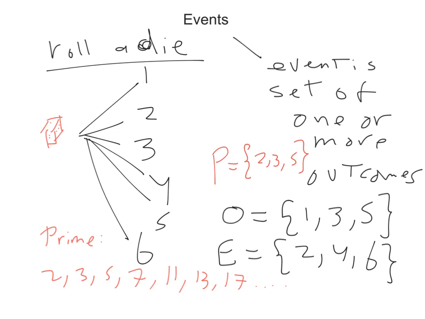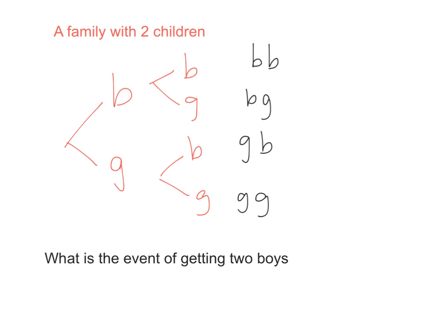Let us have a look at another example. Now let's look at this example with a family that has 2 children. The first child can be boy or girl. The second child can also be boy or girl, in both cases, whether the first is boy or the first is girl. So at the end I can have boy boy, boy girl, girl boy, or girl girl. So I have 4 outcomes.